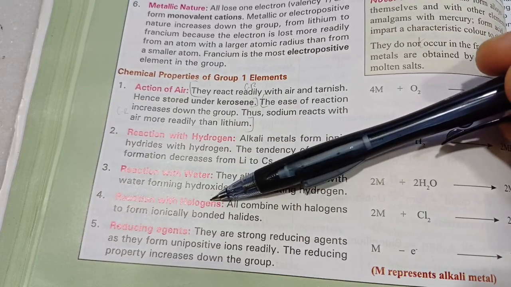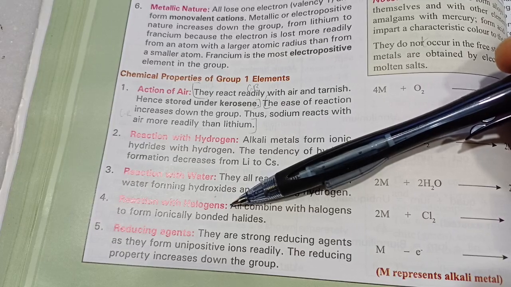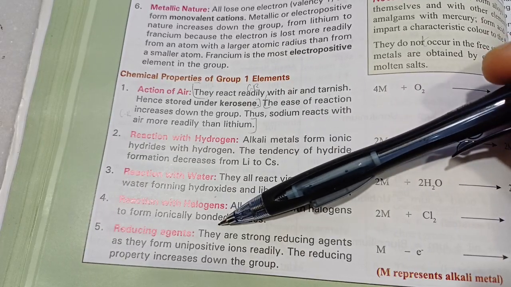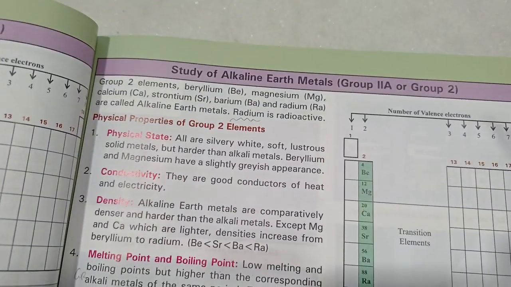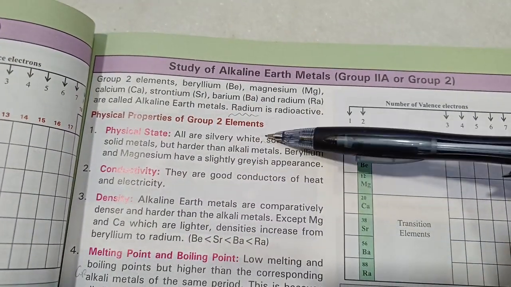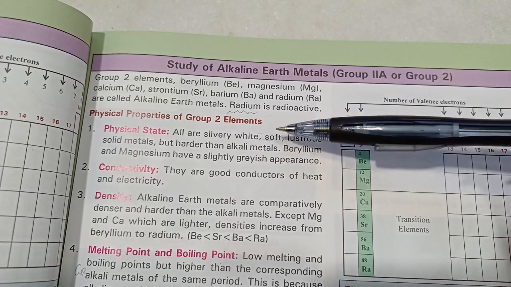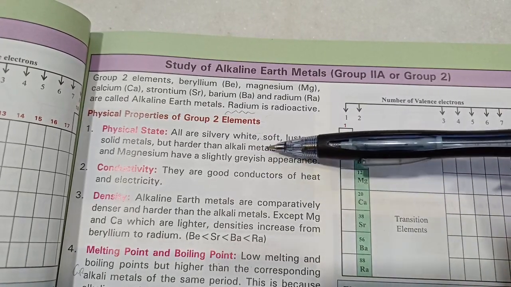With halogens, they form ionic halides like sodium chloride, potassium chloride. They're all reducing agents because they lose electrons. Alkaline earth metals are also very similar to alkali metals, but they are a little less reactive. Radium is radioactive. Physical state, again soft, can be cut with a knife. A little harder than alkali metals.